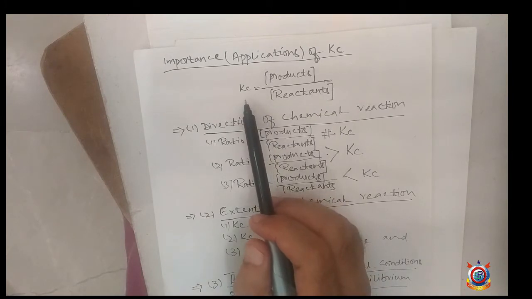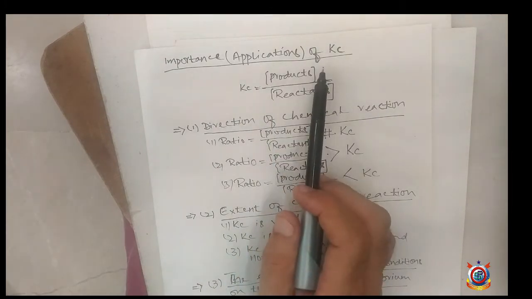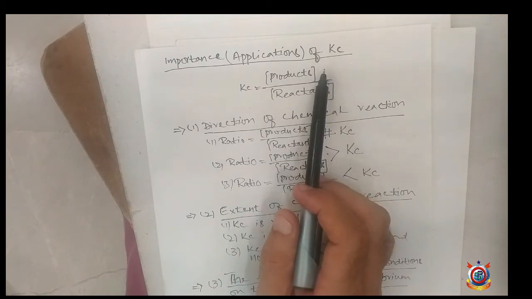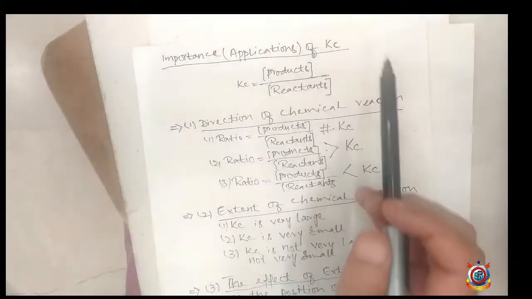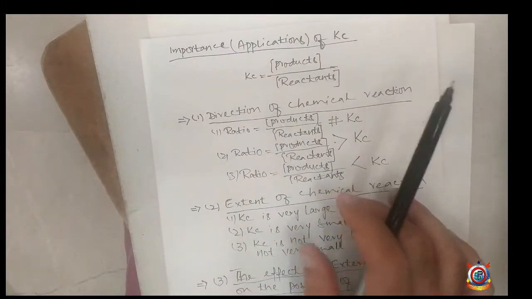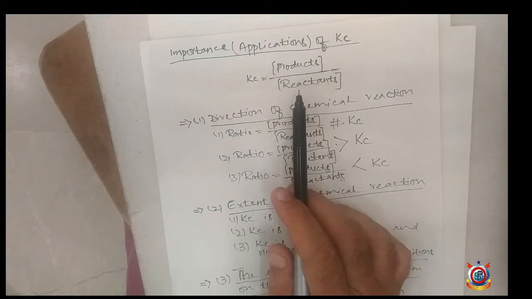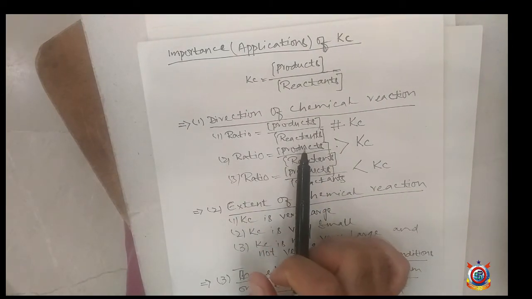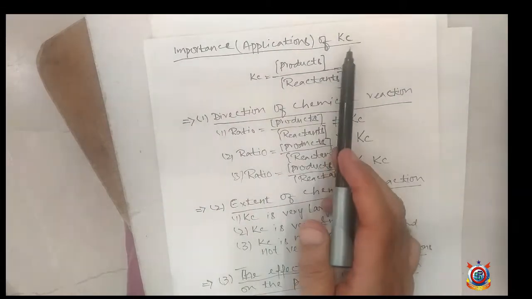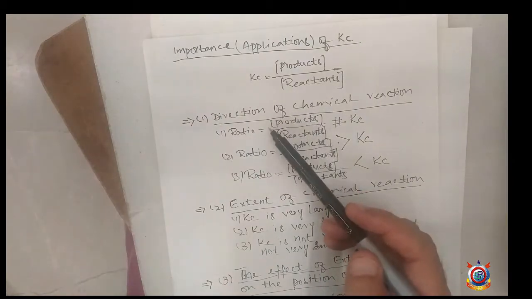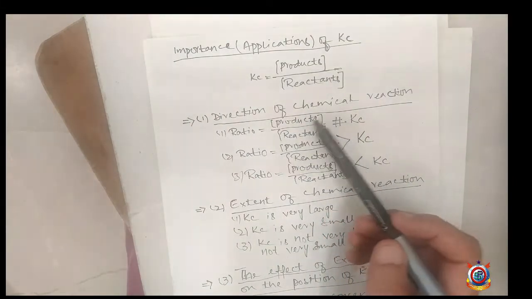Every chemical reaction has a constant value of Kc at a particular temperature. Therefore, it provides three kinds of information about the nature of chemical reactions. The value of Kc shows three predictions about the chemical reaction.